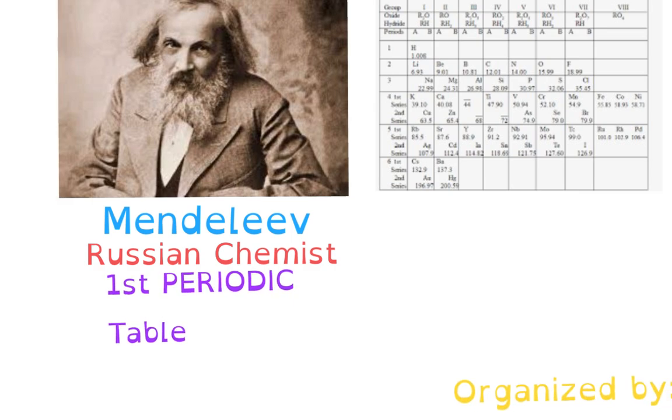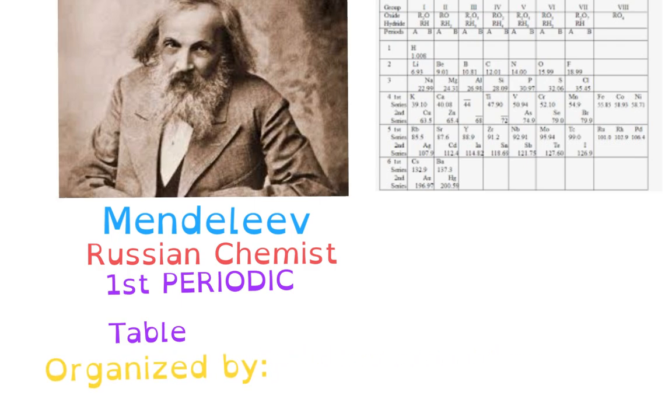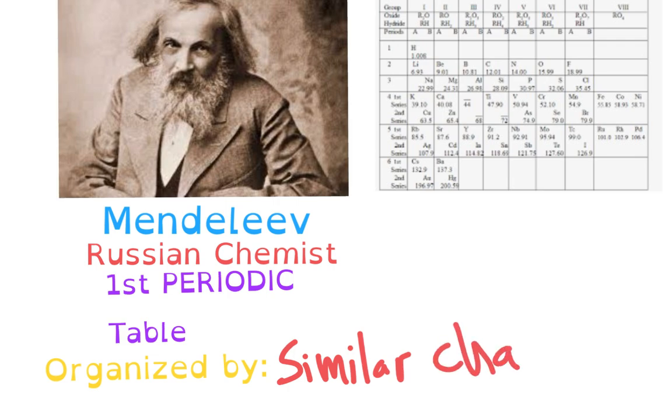But you also need to know, well, how did he organize this? So at the time, they didn't know a whole lot. This is in the late 1800s. They didn't know about protons, neutrons. They didn't have any of that. So actually, what he did, he organized it by what he was able to recognize in the elements that they knew. He did it by their similar characteristics and properties.